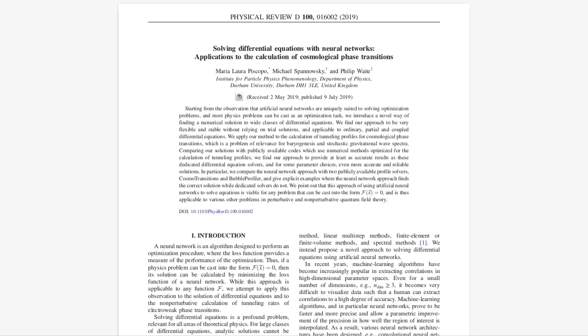The paper briefly touches upon the broader implications of using neural networks to solve differential equations, particularly in the context of quantum field theory. This is a realm where analytical solutions are often unattainable, and numerical methods can be computationally expensive. Quantum field theory is the foundation of our understanding of particle physics and the fundamental forces of nature. Being able to solve the complex equations that govern these theories could lead to breakthroughs in our understanding of the universe at its most fundamental level.